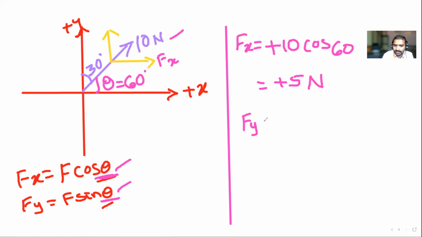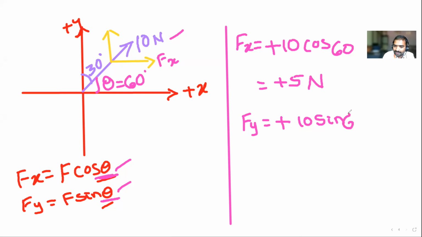I want to find out the vertical component. Fy is equal to. How to find out the vertical component? It is moving upward direction, using y. Upward, so positive direction. Plus 10 sin 30. No, not 30, it is 60, because we are measuring with respect to horizontal.